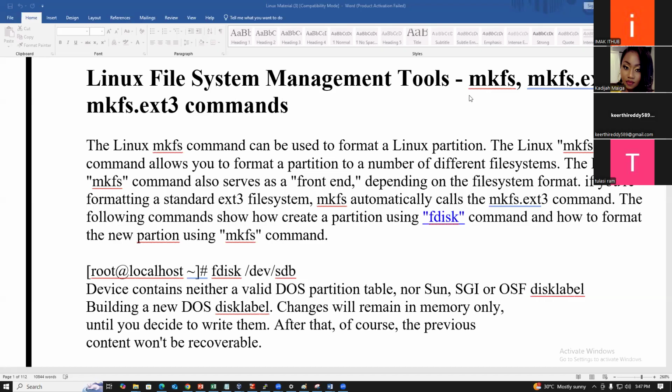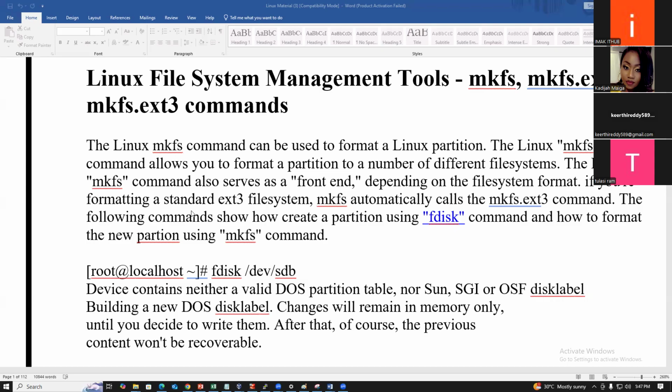File system management tools: mkfs, mkfs.ext2, ext3 commands. The Linux mkfs command can be used to format a Linux partition. The partition is /sdb1, sdb2 or sdb. It allows you to format a partition on a number of different file systems, and it serves as a front end depending on the file system format.